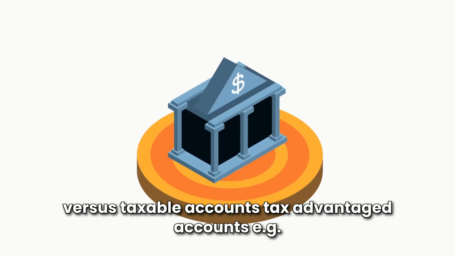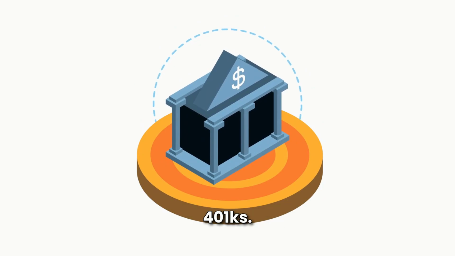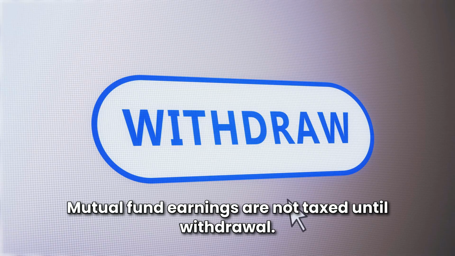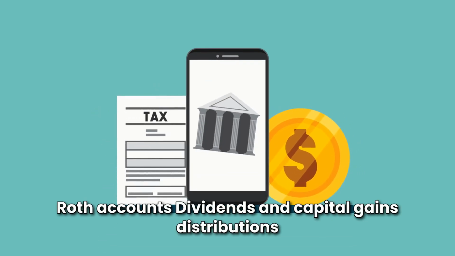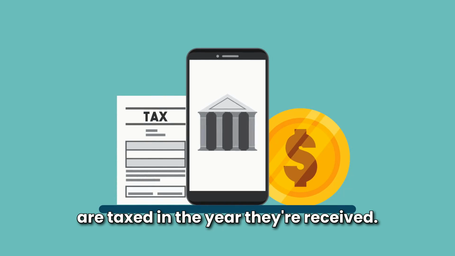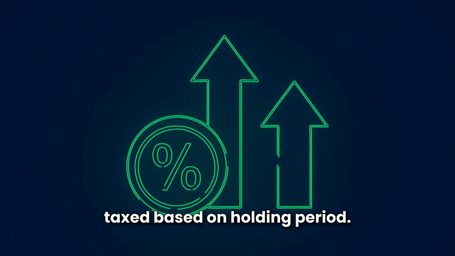Tax-advantaged accounts versus taxable accounts. Tax-advantaged accounts, e.g. IRAs, 401(k)s: mutual fund earnings are not taxed until withdrawal. Withdrawals may be taxed as ordinary income, or tax-free in Roth accounts. Taxable accounts: dividends and capital gains distributions are taxed in the year they're received. Profits from selling shares are taxed based on holding period.